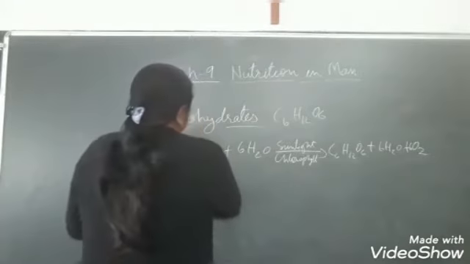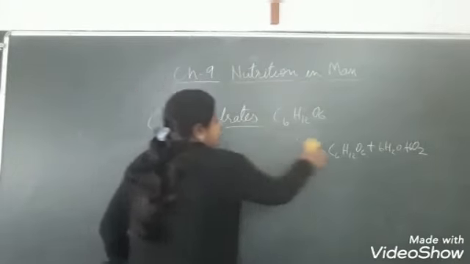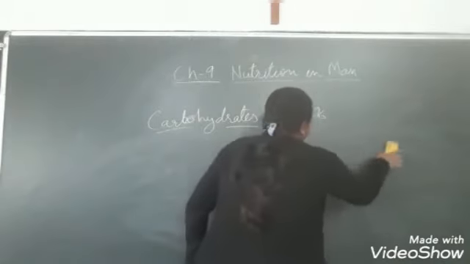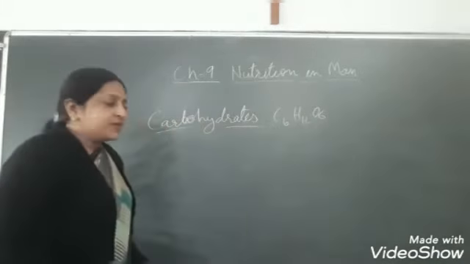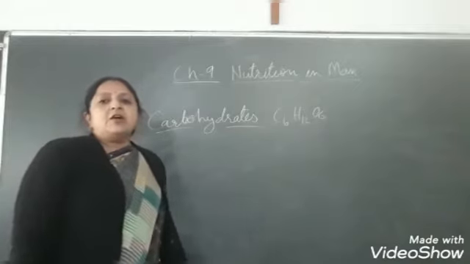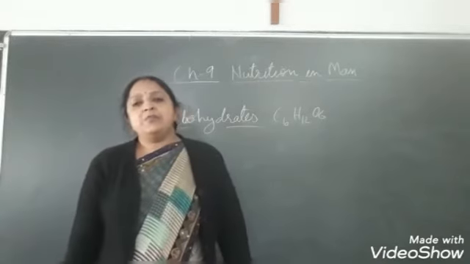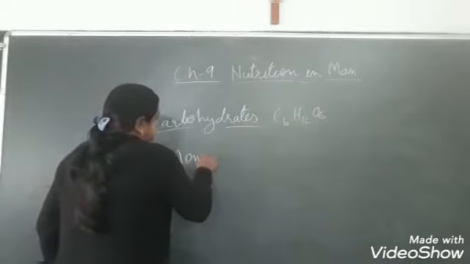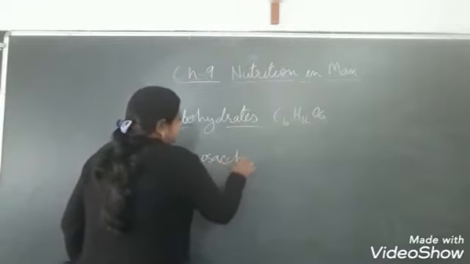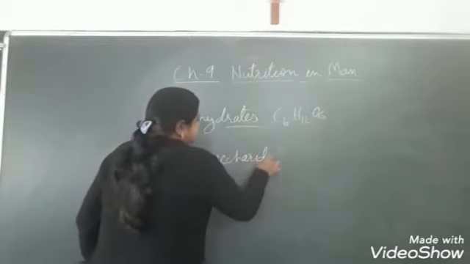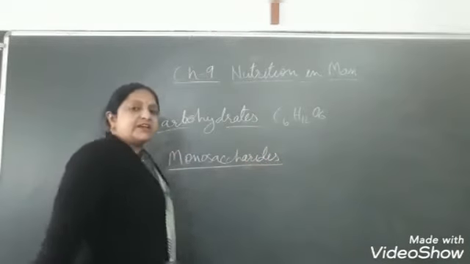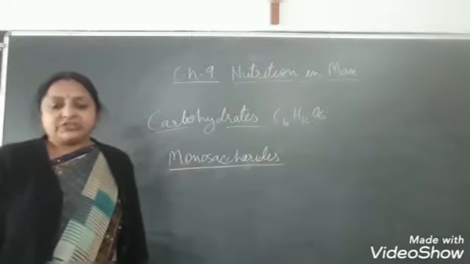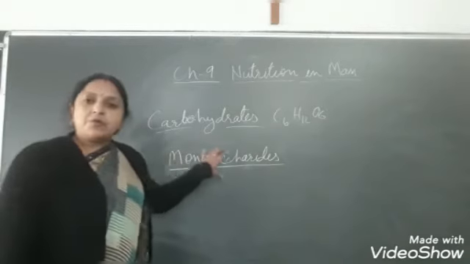Now, on the basis of structural formula, carbohydrates are categorized into three categories: monosaccharides, oligosaccharides and polysaccharides. Monosaccharides are the simple carbohydrates.